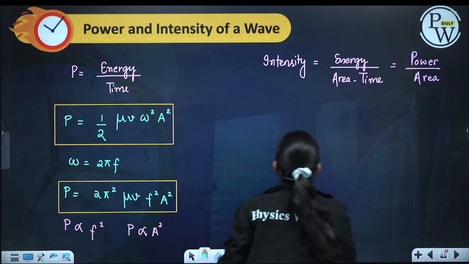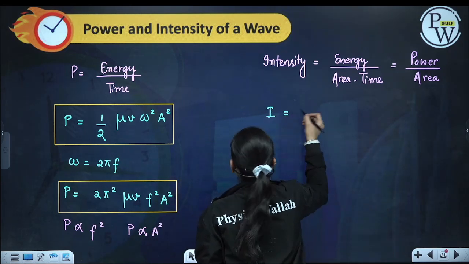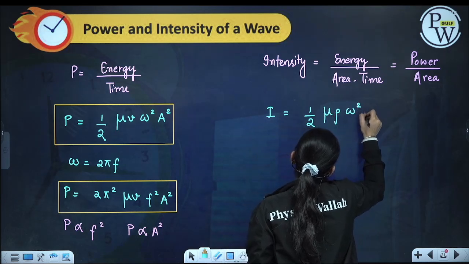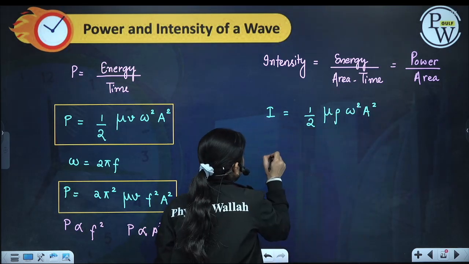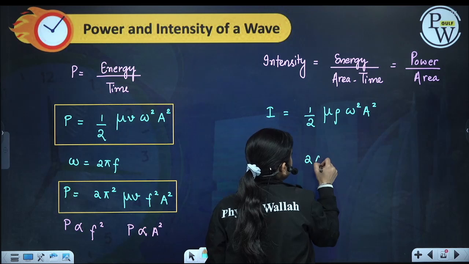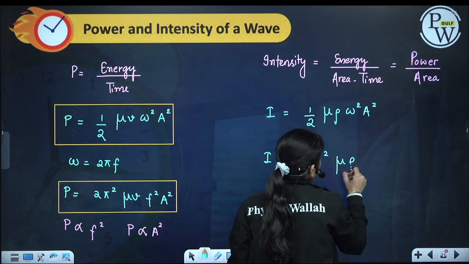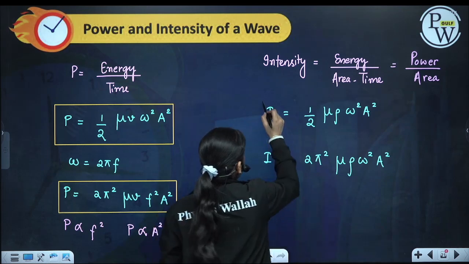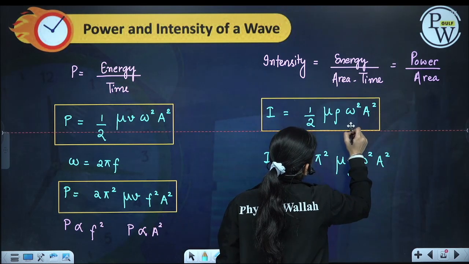So intensity will become 1 by 2 rho v omega square a square, which we can write as 2 pi square rho v f square a square. This is the intensity of the wave.